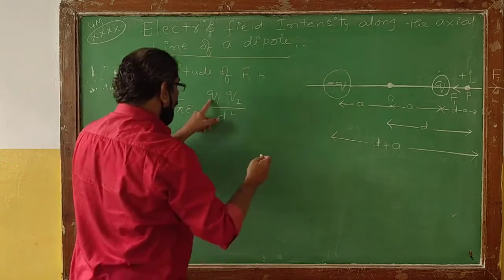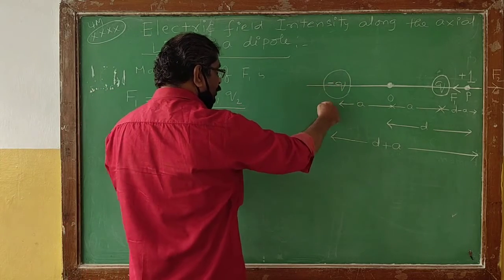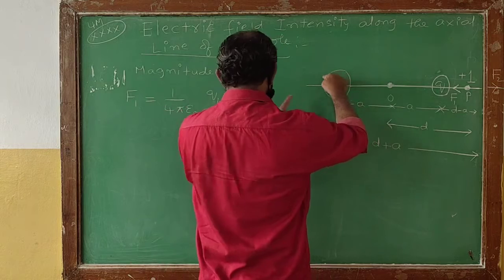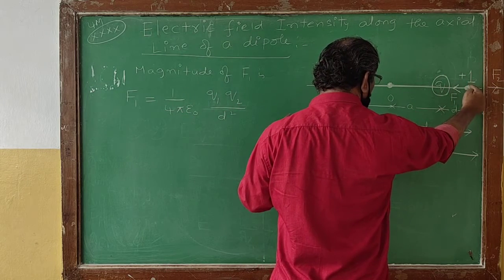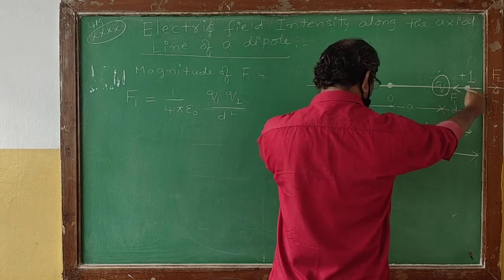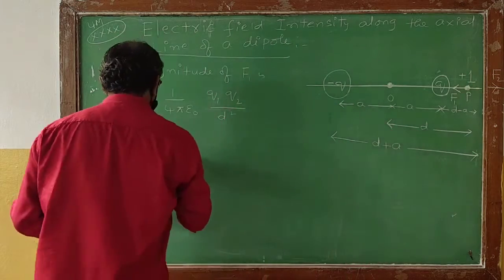Now Q1 is the magnitude of the negative charge, Q2 is the magnitude of the unit charge, and the separation between them is d plus a.